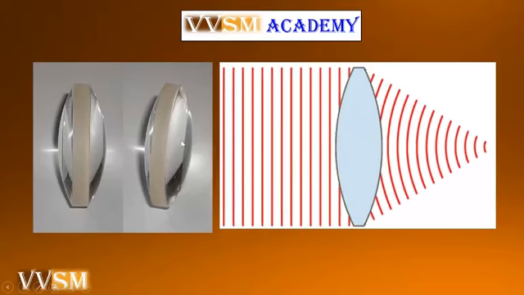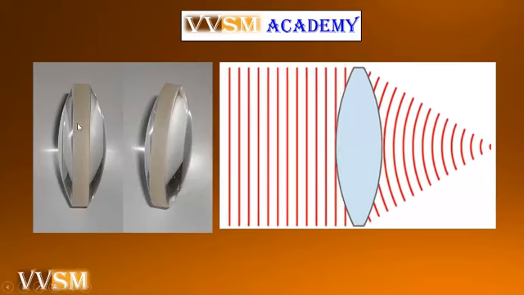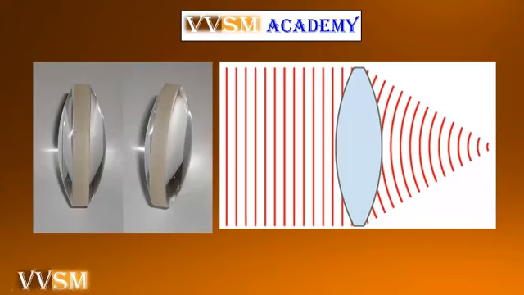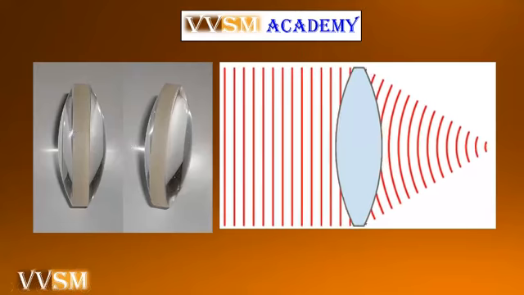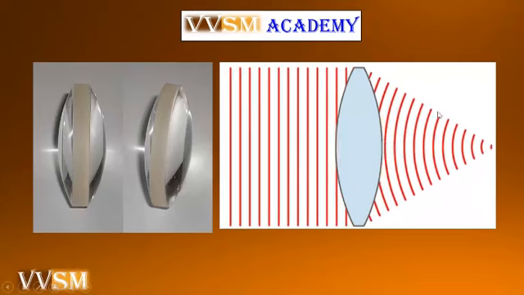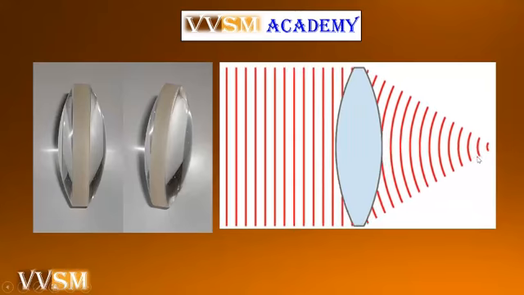As I told you, the convex lens is made up of glass or high quality plastic materials, which is used in the optical instruments, my dear friends. This is the principal focus, the converging. All the rays converging at a single point is called principal focus.